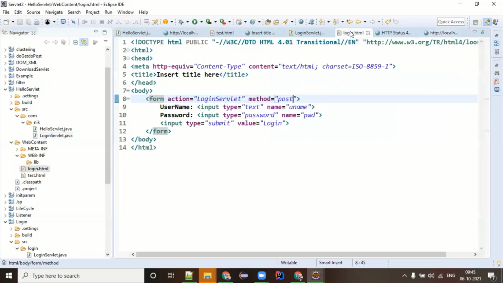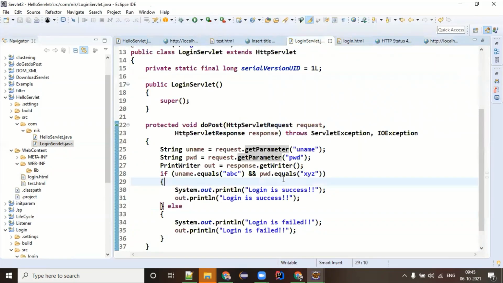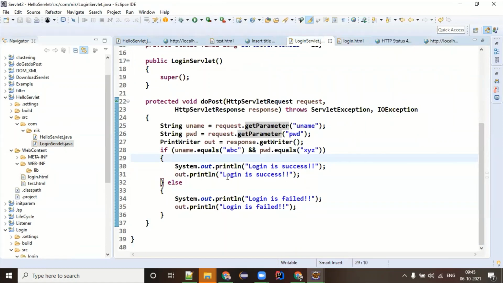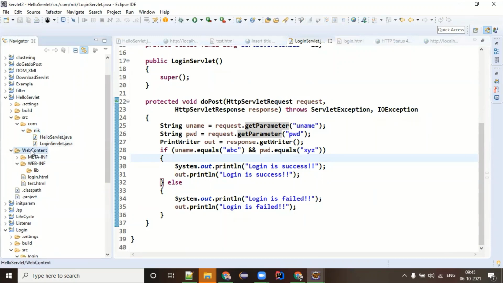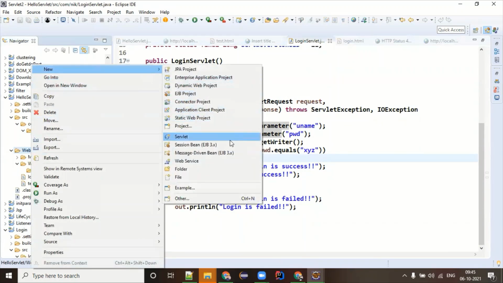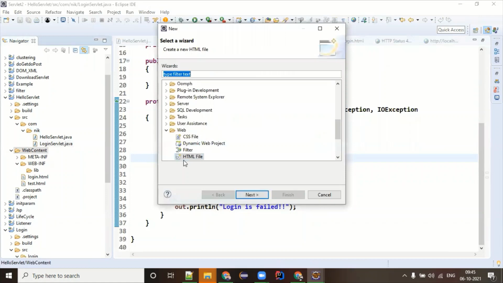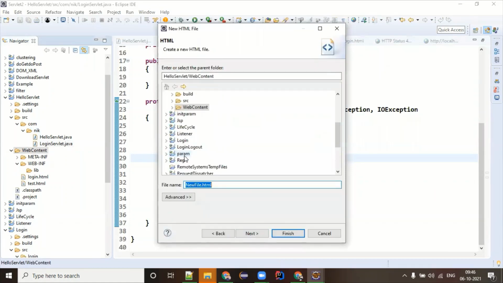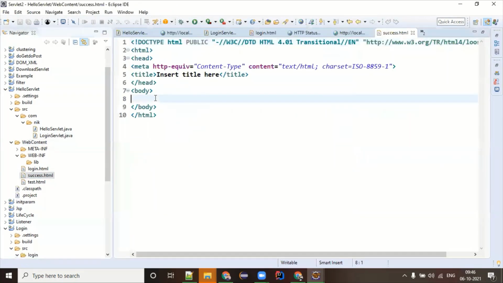If you are a very good designer, if you are a very good UI person, you have good knowledge about it. What you can do is go to your web content, design here a file, HTML, and give success.html and type it here in H2.